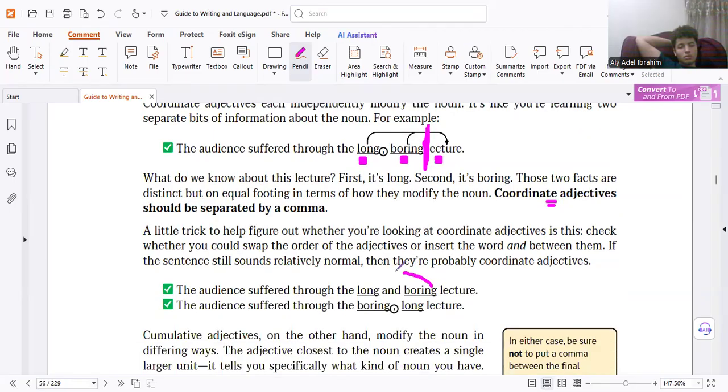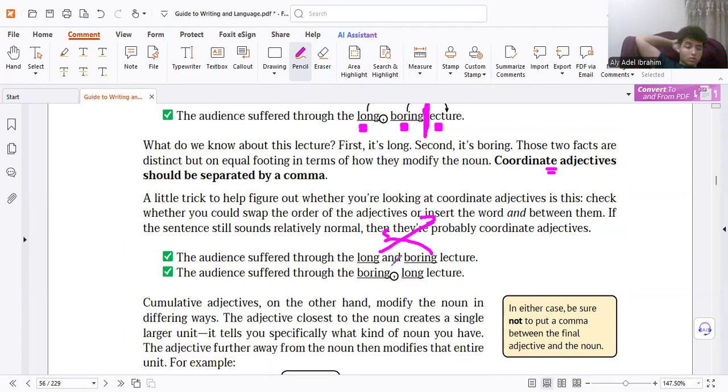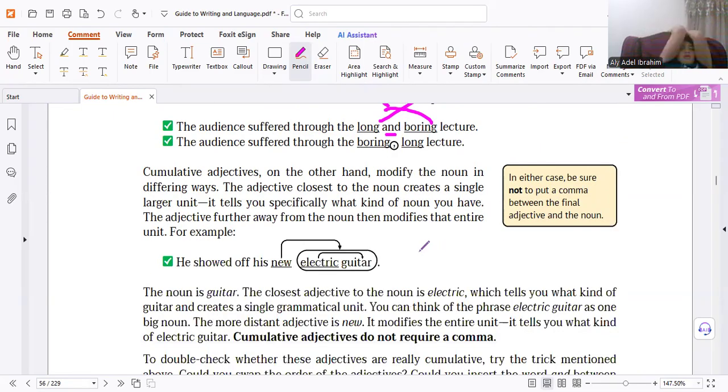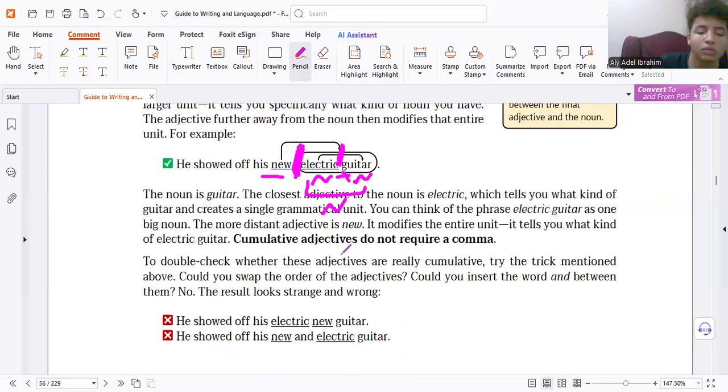Coordinate means I cannot change the order, it does not make sense. If I change the order and it makes sense, the same, no problem. If it is, we can use a comma or "and". But we have common mistakes. Ali, please focus on this. If the noun can be noun plus noun, all of it only a noun, so we have only one adjective. So we don't use any punctuation between them here. And of course, we don't use punctuation here. So you must memorize compound nouns in English, most of them.